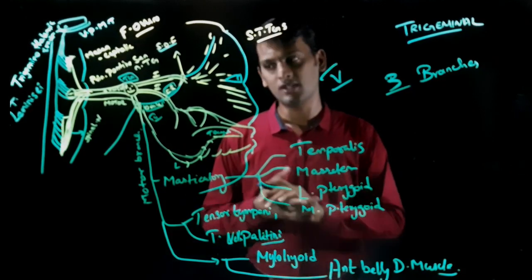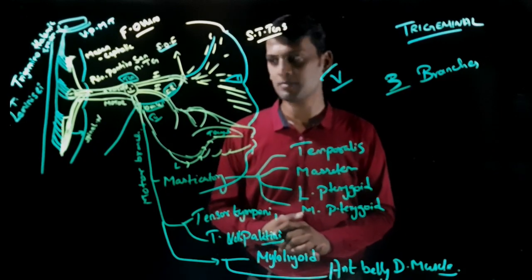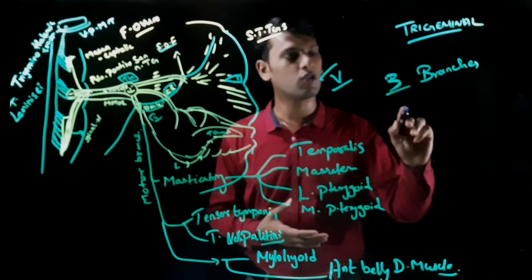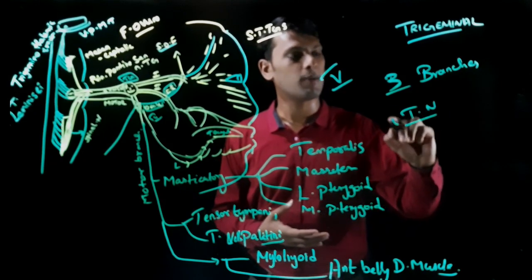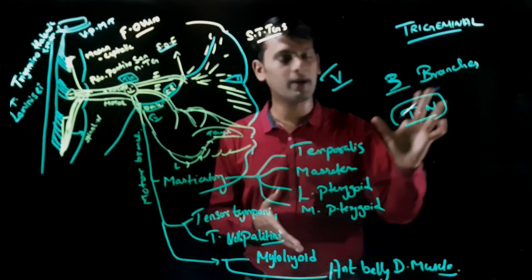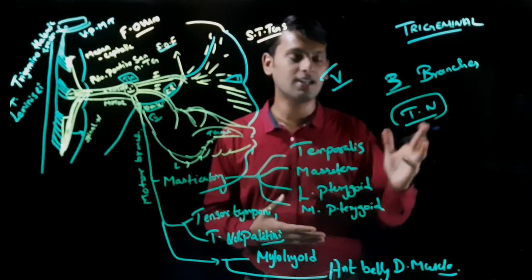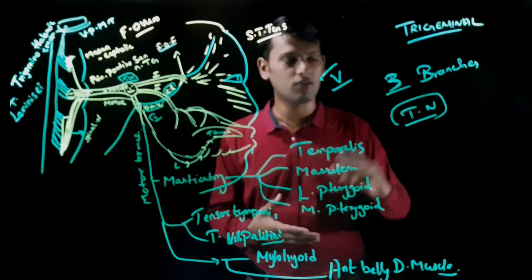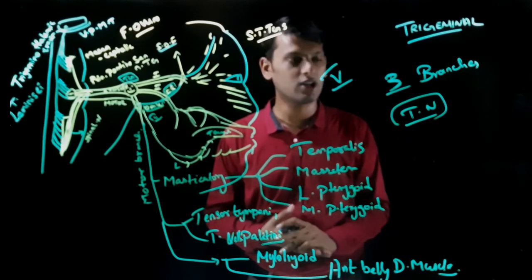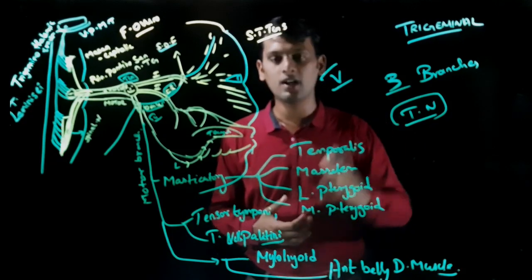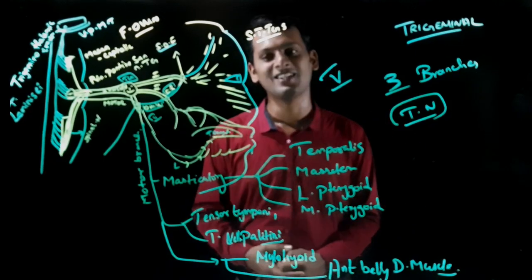So any doubts, just put them in the comments. Let us discuss more about the trigeminal system, and we will finish off the three branches, and then we will go to trigeminal neuralgia. I hope after these videos, you will have a better understanding of trigeminal neuralgia, which is a very, very important clinical feature. Okay, it's also a very important diagnostic criterion. You have to understand these pathways in order to properly diagnose any neuralgic conditions.